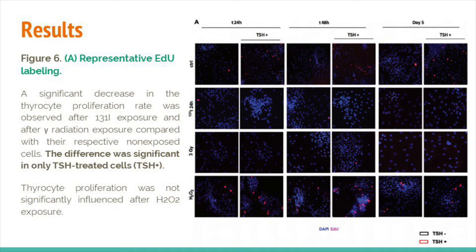On figure 6, we can observe a significant decrease in the proliferation rate after the exposure to iodide and to gamma radiation, always being compared to the control. And the difference was only significant in the TSH-treated cells. We can also observe that H2O2 didn't have a significant influence on the thyrocyte proliferation.